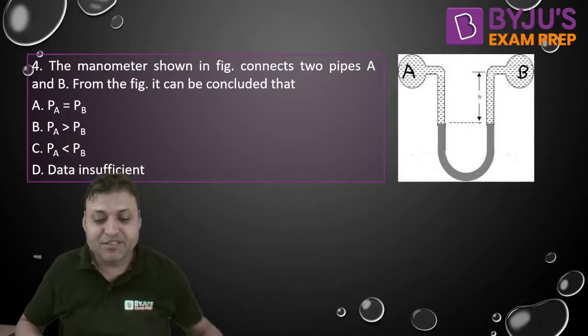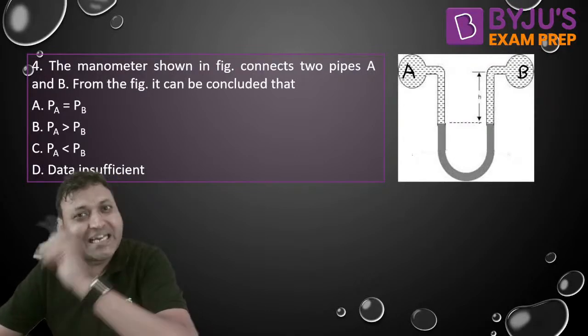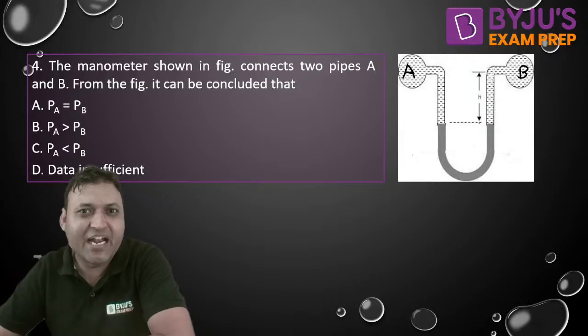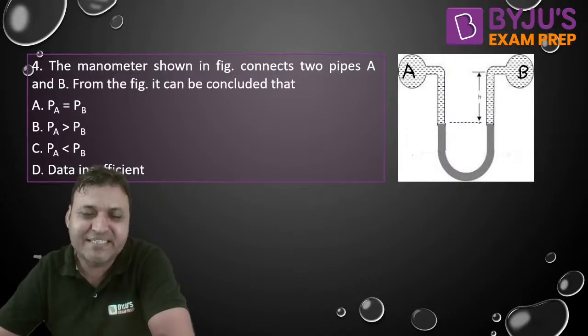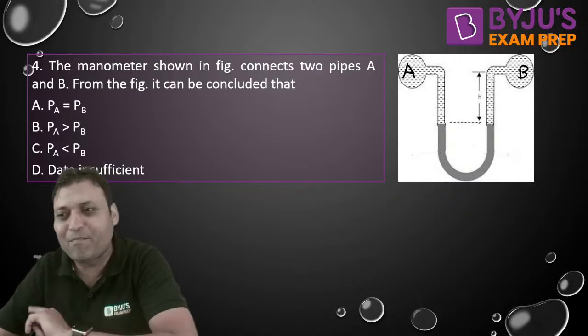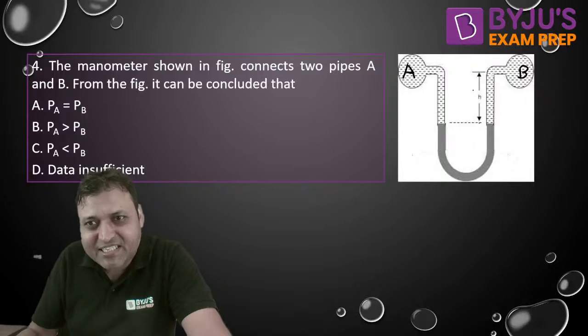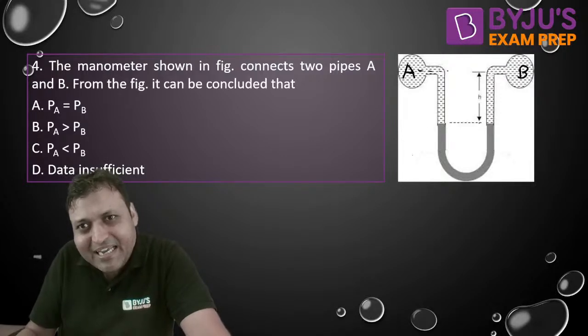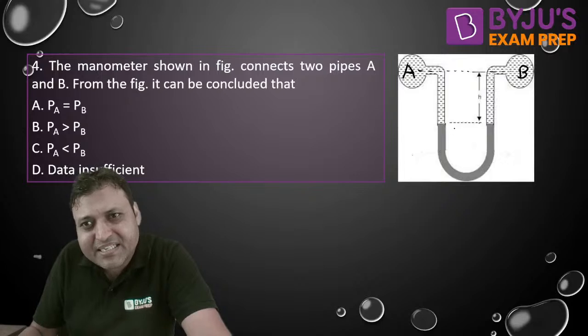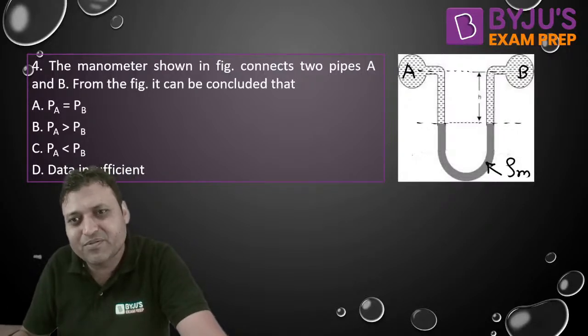It is again a differential U-tube manometer. Why is it a differential U-tube manometer? Because it can only measure the pressure difference between A and B. It cannot measure the pressure at A separately. It cannot measure the pressure at B separately, because both the limbs are connected to pipe A and pipe B respectively. And yes, the height is same. This is H. It is mentioned now. This is the manometric fluid. Density of manometric fluid is rho m.